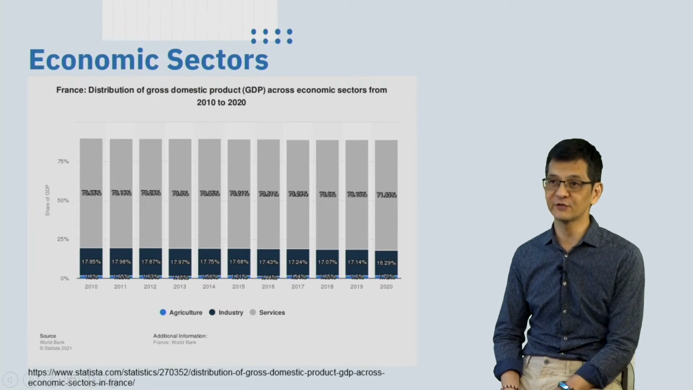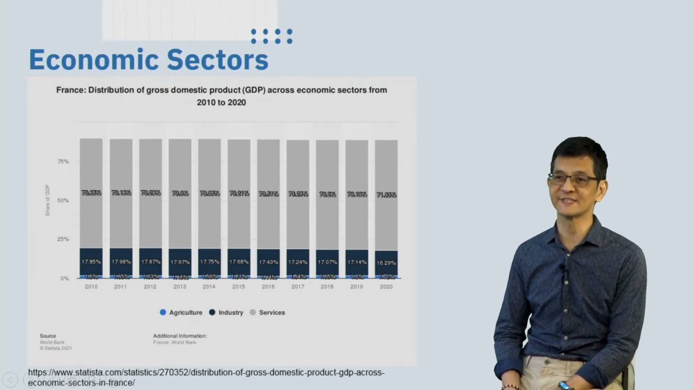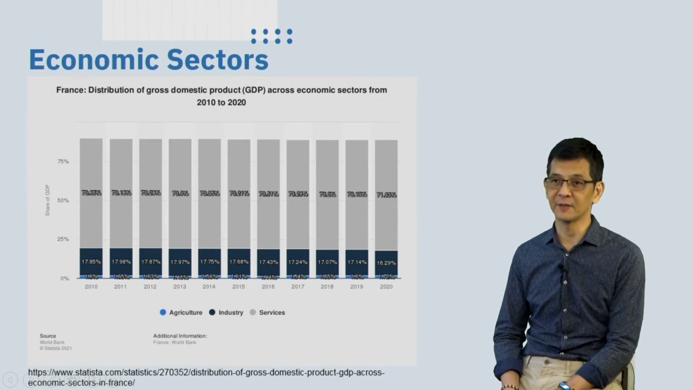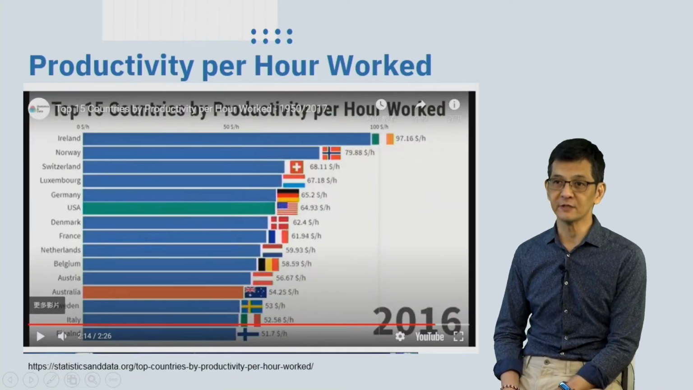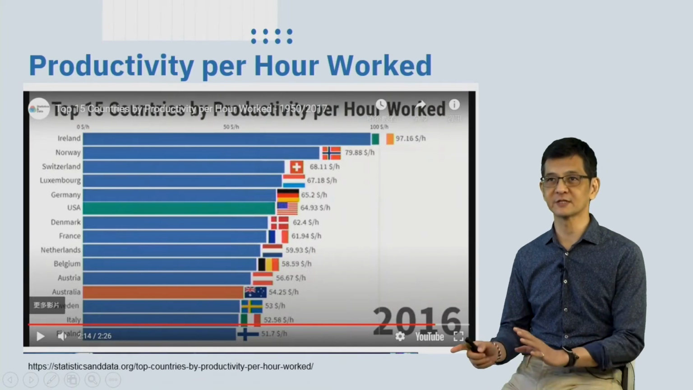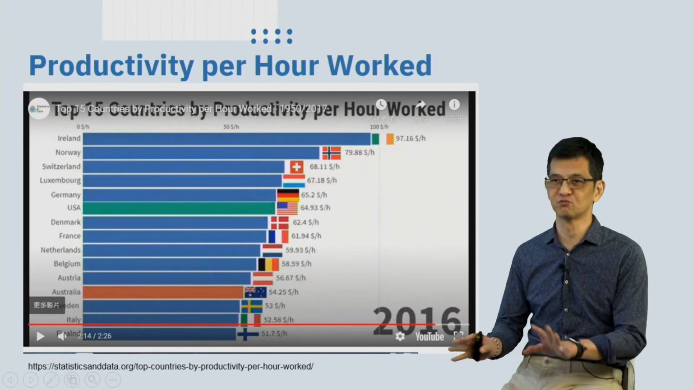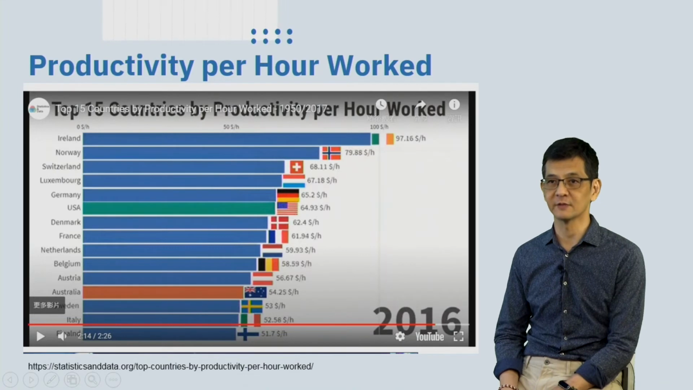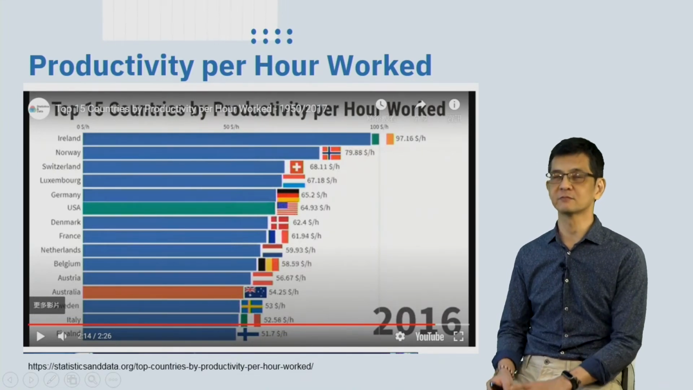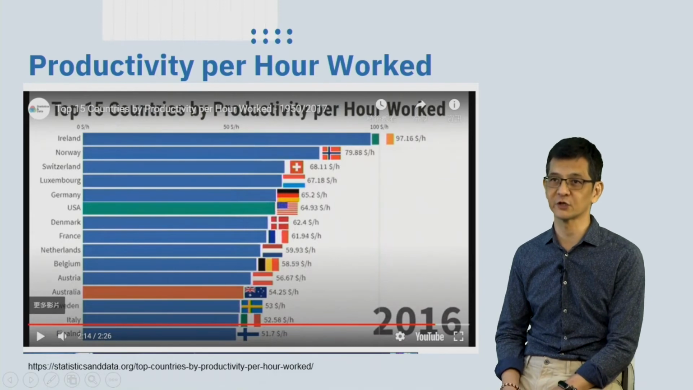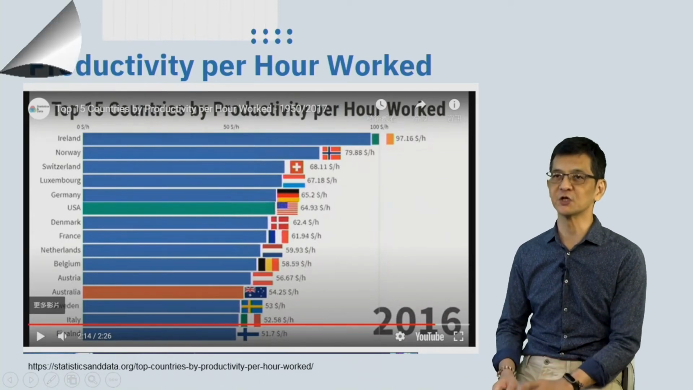And for the third sector, it is over 60%. So it means that the French economy depends very much on the productivity of the service sector. This is a screenshot that I took from a video stream in which we can see that the productivity per hour in France is roughly good. It is about $61 per hour. So it means that the productivity of French workers is relatively good.